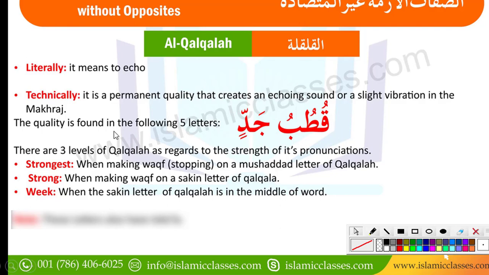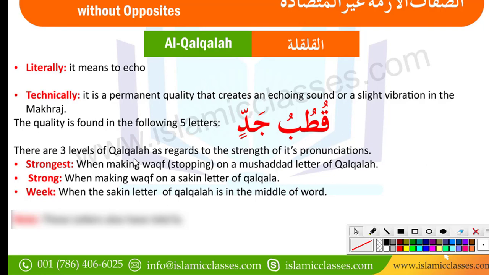The quality is found in the following 5 letters. There are 5 letters which have this quality, and that are Qutubu Jaddin. The one thing you have to remember, if anyone from these 5 letters comes with a sukoon sign, let me write it here, this is basically a sukoon sign. Whenever this sign comes on anyone from these 5 letters, then we make basically Qalqalah sound.